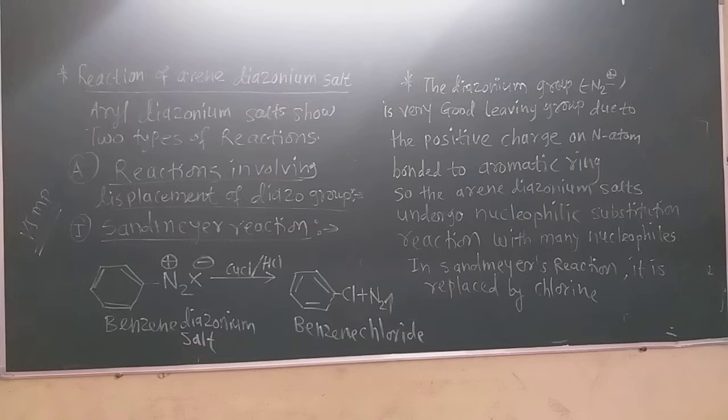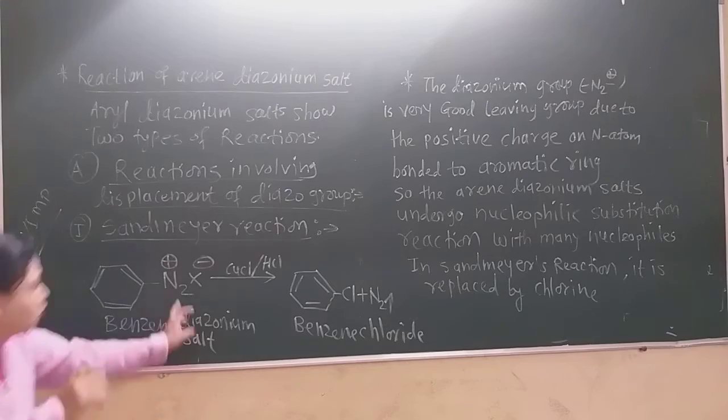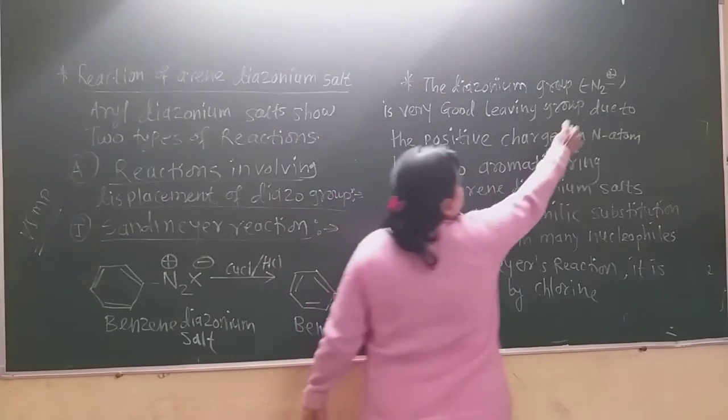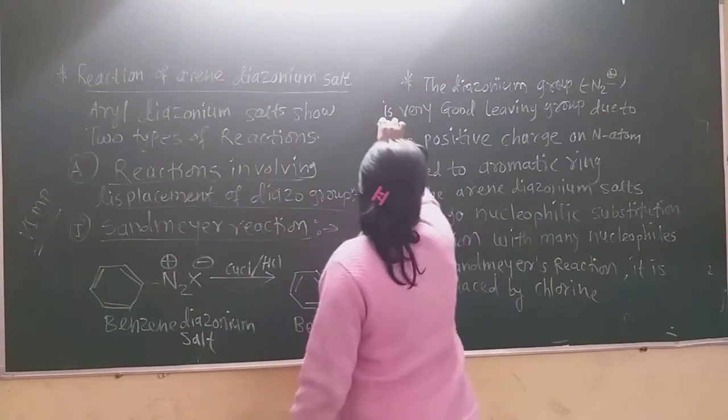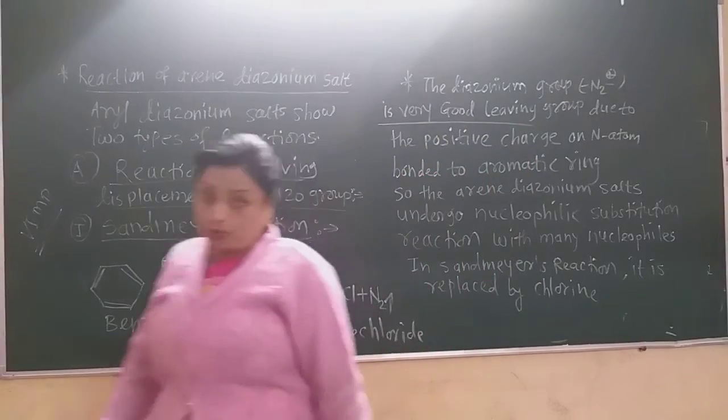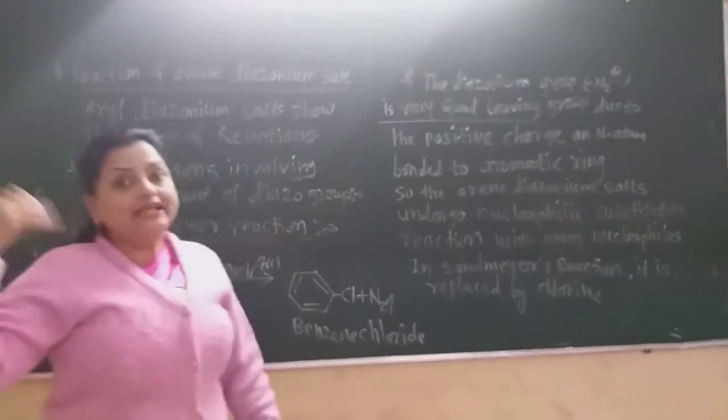Now there are two types of main reactions shown by this aryl diazonium salt. Now let us see the first reaction involving the displacement of the diazo group. Diazo group means N2 plus group. Now see, this is the diazo group. Now this diazo group is a very good leaving group. Leaving means to eliminate out.